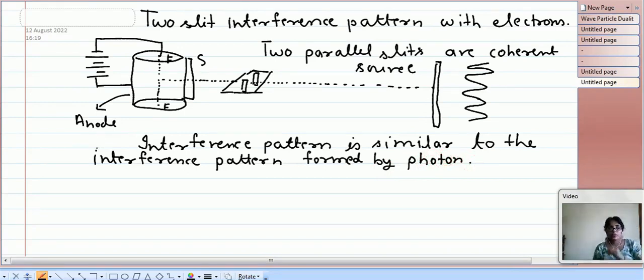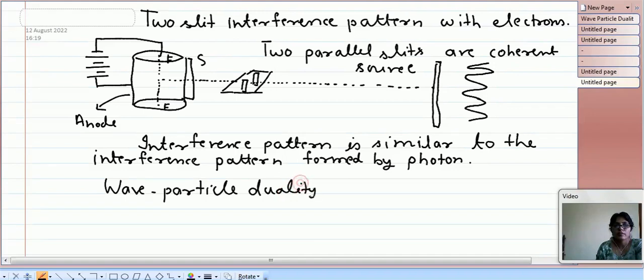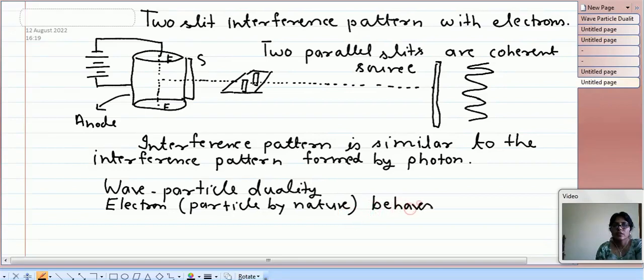So using this experiment again we can conclude that there is wave particle duality, and the electron, which is a particle by nature, behaves like a wave, and this wave is known as matter wave.